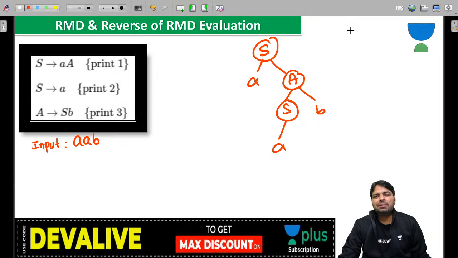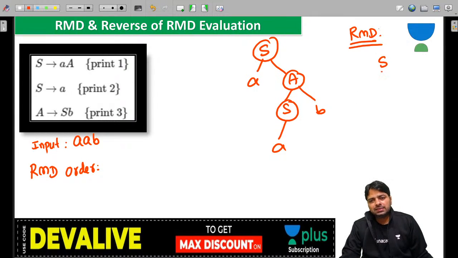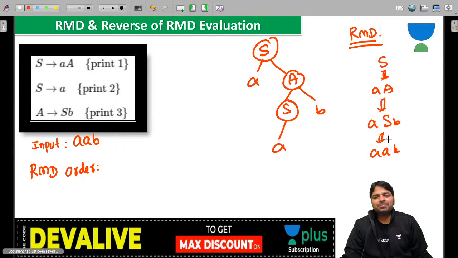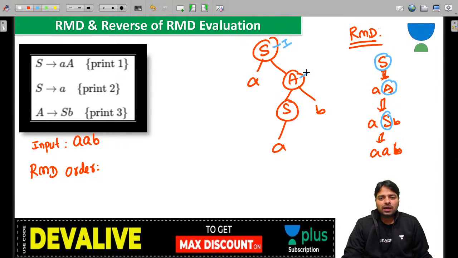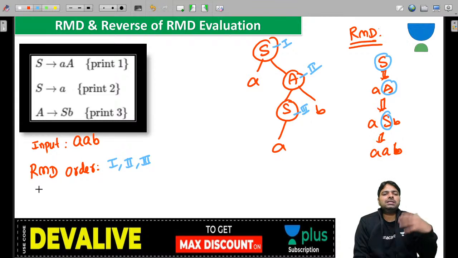Can you number it in RMD order? Then the reverse of RMD becomes so easy. So I'm doing it. Yes, A. And now capital A we substitute with SB. Always you are getting one non-terminal, so it's the same. It's very easy now. This is 1, 2, 3. So we are going to number like 1, 2 and 3. Clear this point? And the reverse will be its reverse.